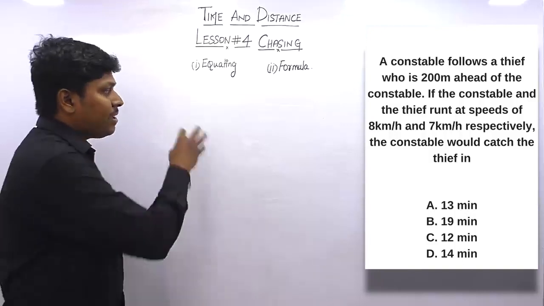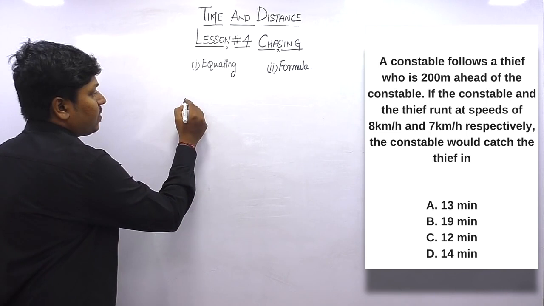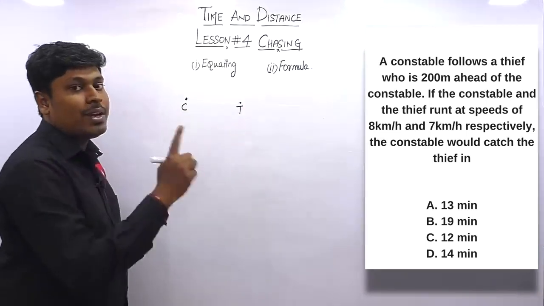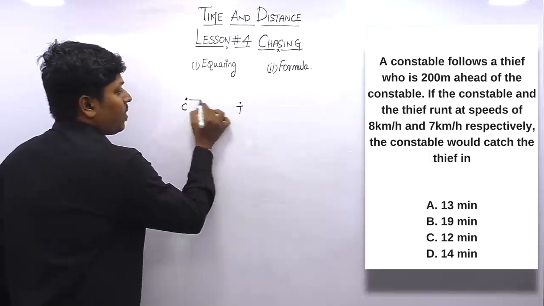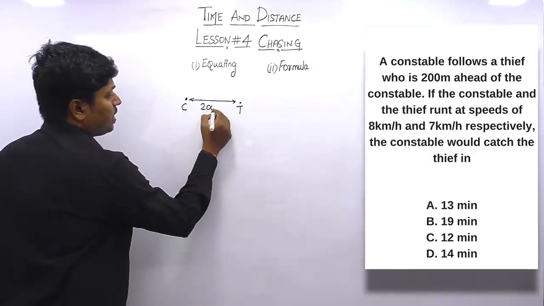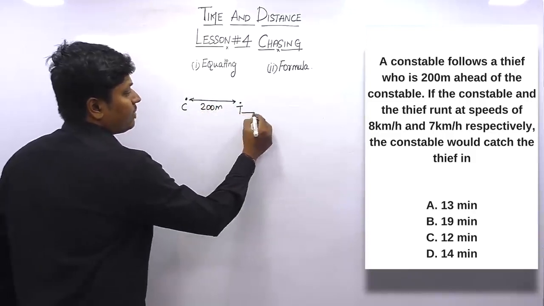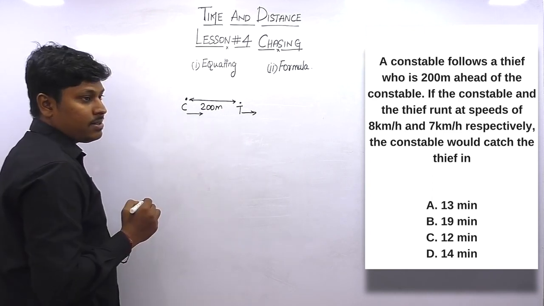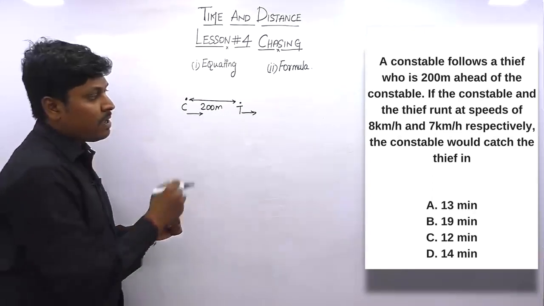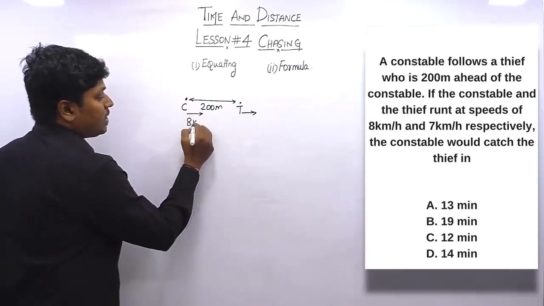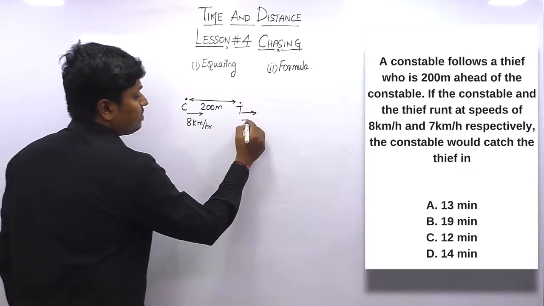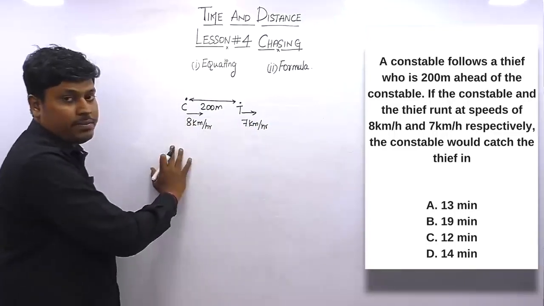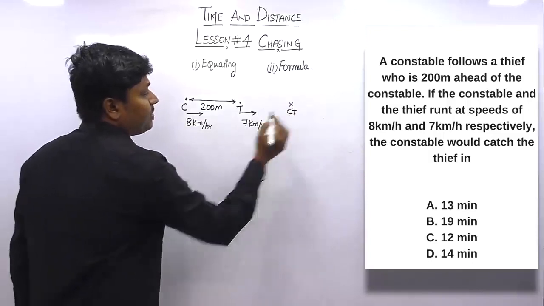Interesting question. So similar concept, let me draw a small diagram. So constable and the thief. Initially they are saying a constable follows a thief who is 200 meter ahead, which means the distance between the constable and the thief initially is 200 meter. By seeing the constable, the thief, in order to escape, will run in this direction. In order to catch the thief, the constable will run in this direction. So both persons will run in the same direction. And what is the speed given? Constable speed is 8 km per hour and the thief speed is 7 km per hour. So the constable speed is higher when compared to the thief. So definitely at some point the constable will catch the thief.